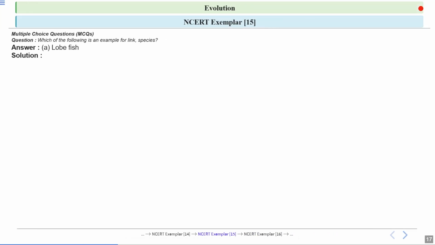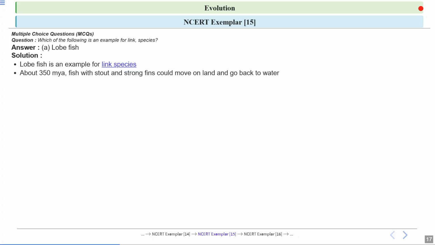Let's have a look at the answer. See, option number A, lobefish, is the correct answer. So lobefish is an example of a linked species. Around 350 million years ago, some fish had strong muscular fins that allowed them not only to swim, but also to move onto land for short periods, making them transition between 2 environments.